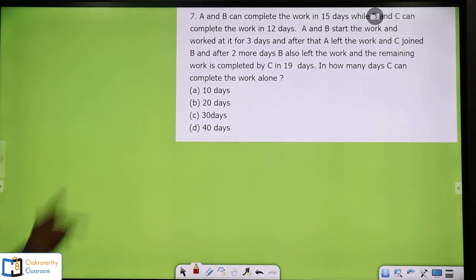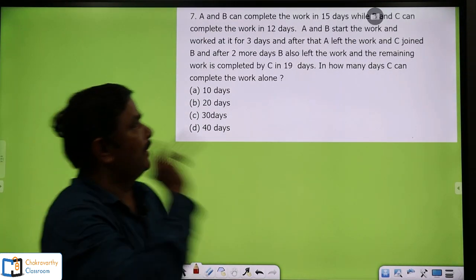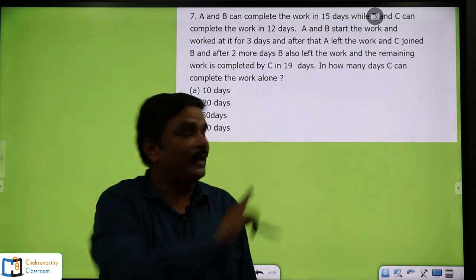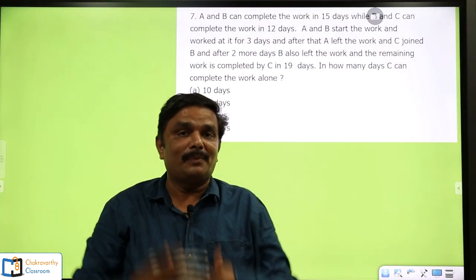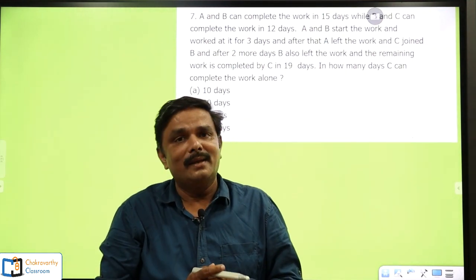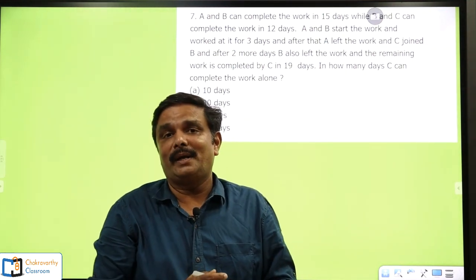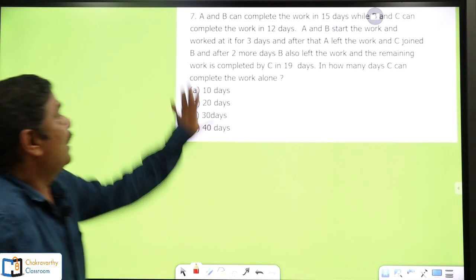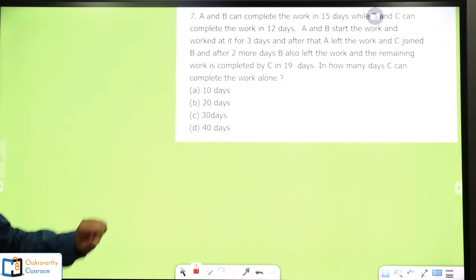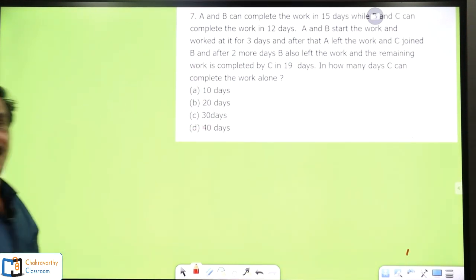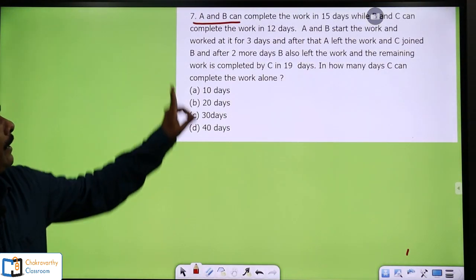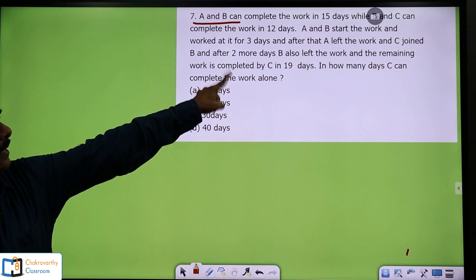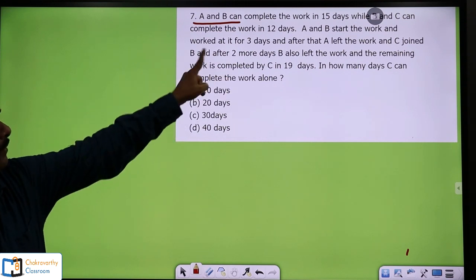Next question you see, this is one of the very important questions. Students, actually this question has been taken from previous papers, from one of the recently conducted competitive exams. Now here, how they have given, read the question properly. A and B, not one person, two persons. A and B can complete the work in 15 days, while B and C can complete the work in 12 days.